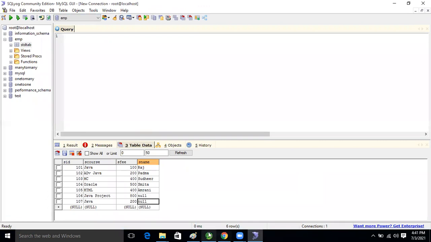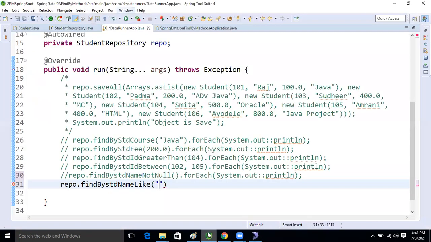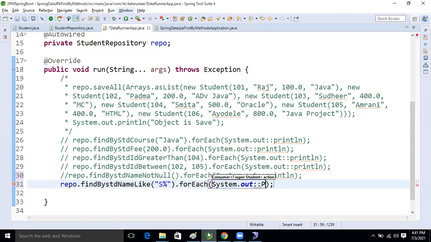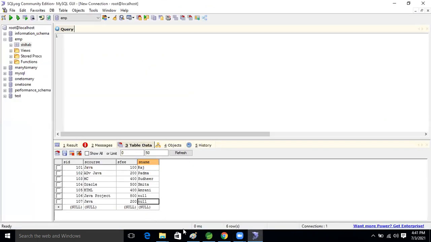S percentile. Here we will take the S percentile. Now forEach, System.out.println. Now shall we run the application and we can see that only the S record will come now, guys.